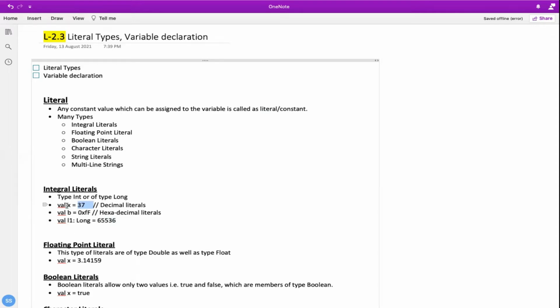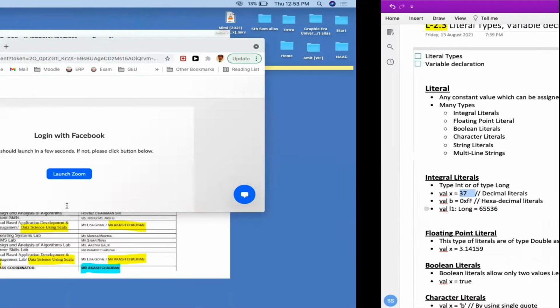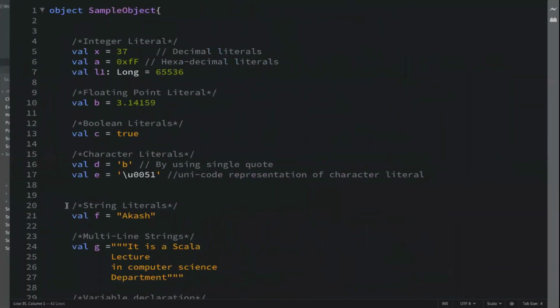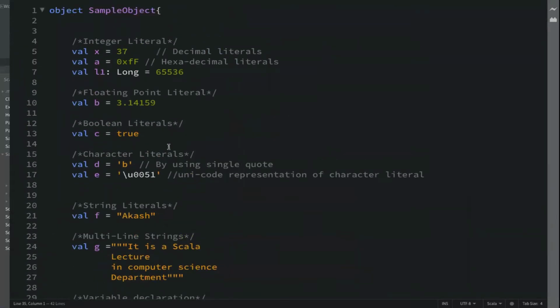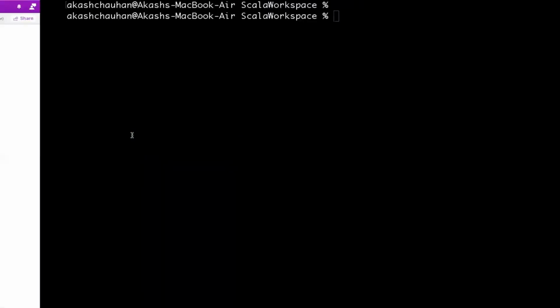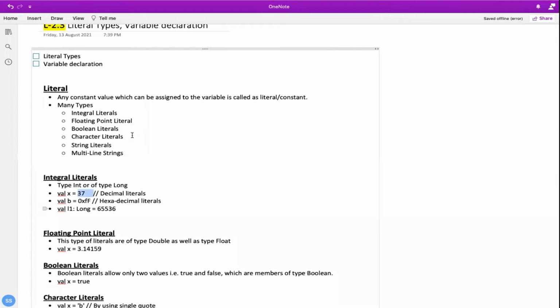So integer is the data type and integral literal or integer literal is actually the constant we are talking about at the right hand side of the equal sign. I have written some programs as well. I'll come to this part as well. I'll execute and we will see things in a more practical way, but let's first understand the theory of literals.